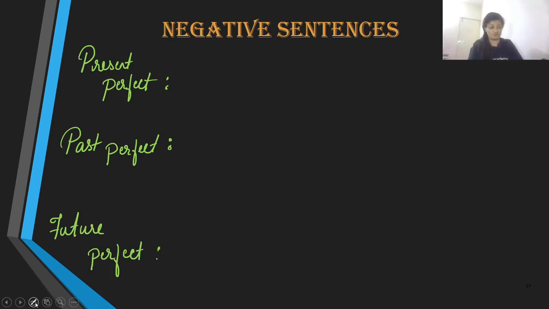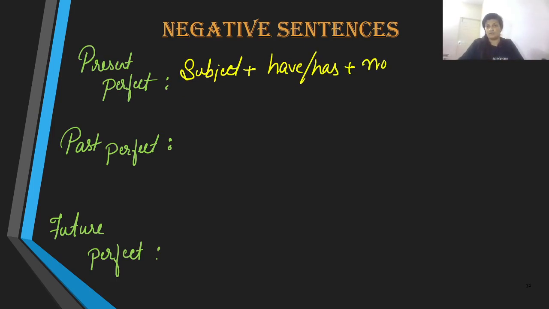And the sentence structure that we are going to use over here is for negative. Well, we are going to begin with the subject, and we already have the auxiliaries, that is have and has, but we are going to introduce not, and we are going to use past participle. The only difference here is bringing in the negative word.